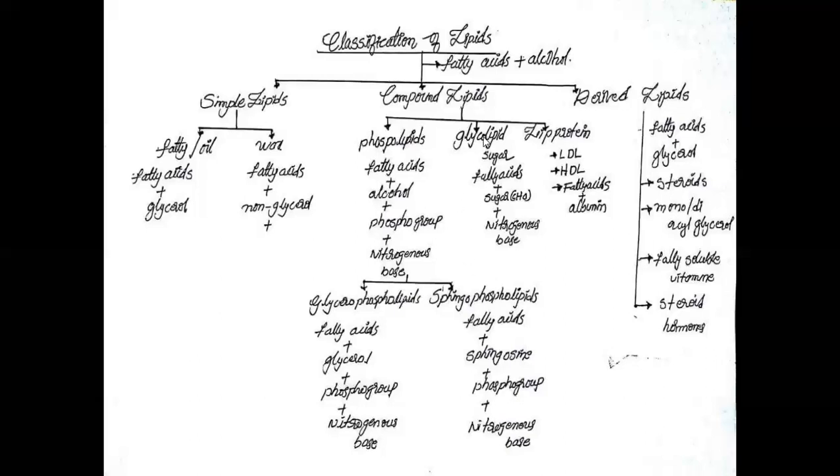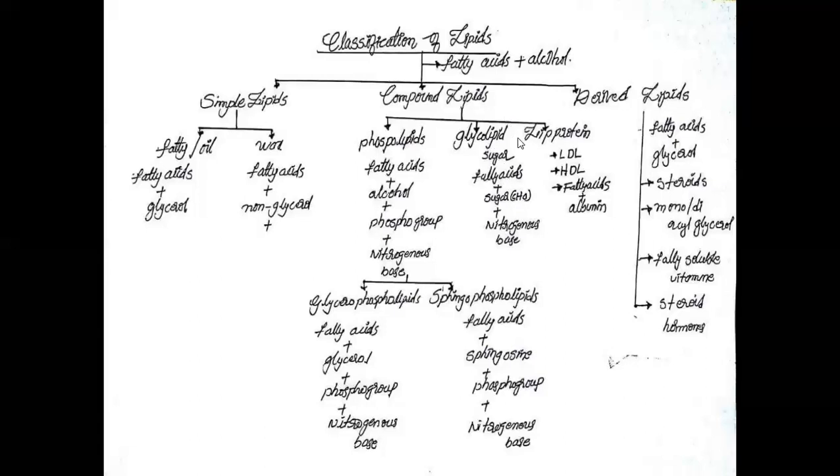And the second type of compound lipid is glycolipids. The glycolipids belong to compound lipids. These contain fatty acids with sugars. Glyco means sugar. The sugars belong to carbohydrates, with nitrogenous bases.